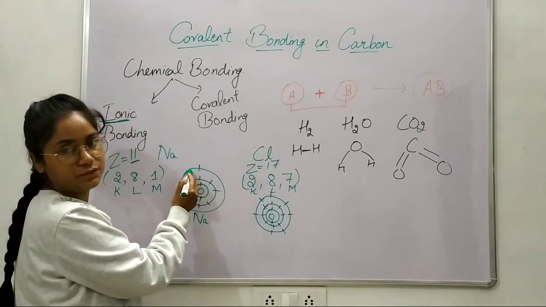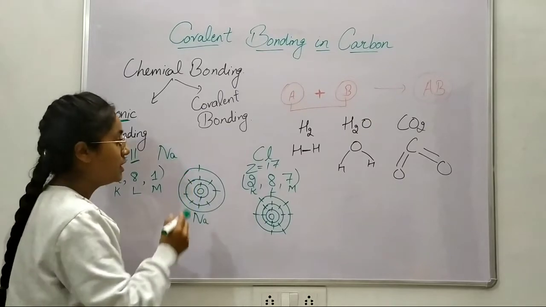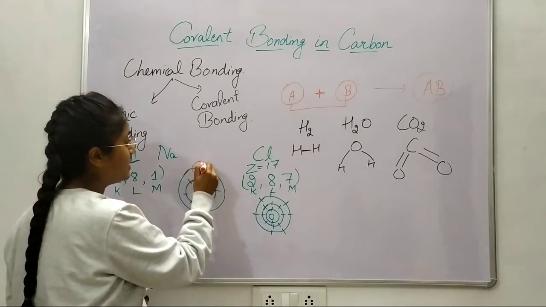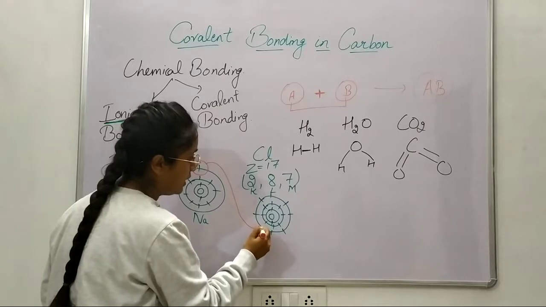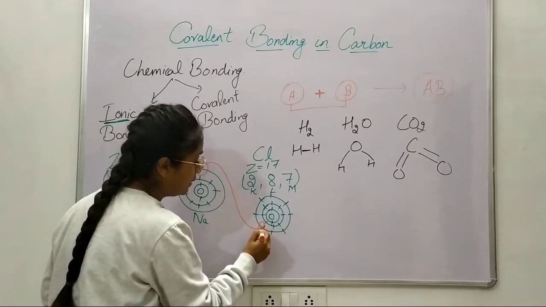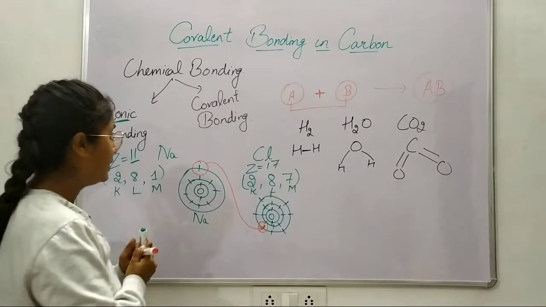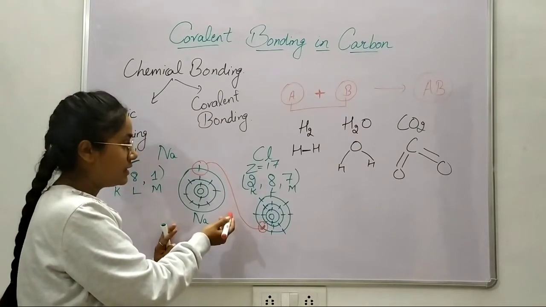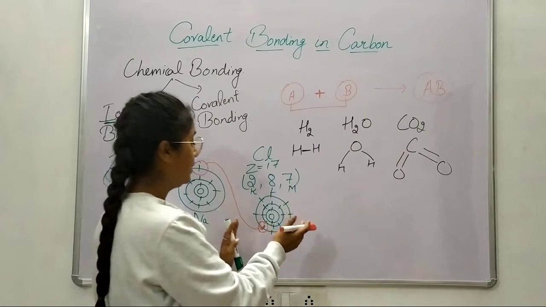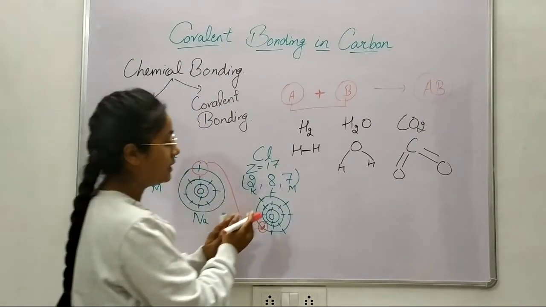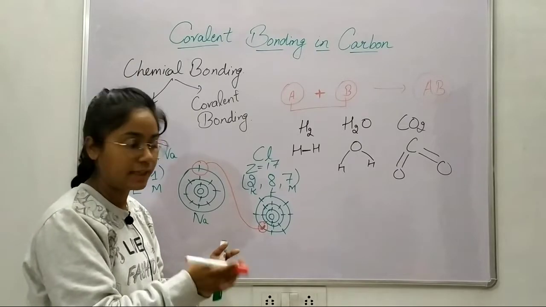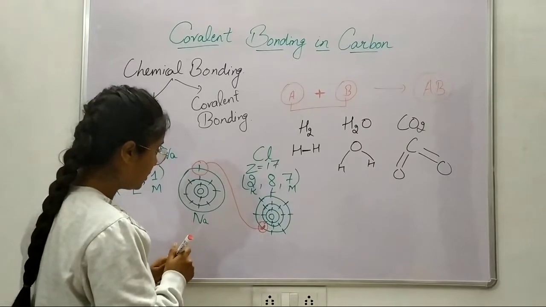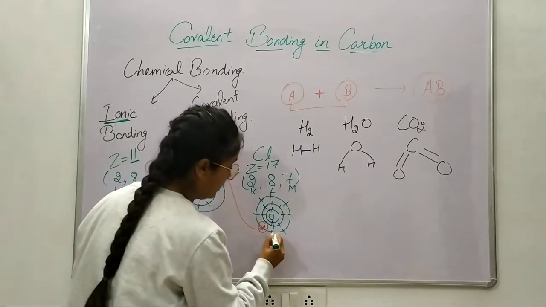This one wants to get rid of that 1 extra electron. So of course, what would happen? The sodium will give this 1 extra valence electron to chlorine, and in this way the sodium would have completed its octet rule and attained its stability. Similarly, chlorine would attain its stability. But as I told you, in this process, what would happen? Wait, let me write chlorine down here.